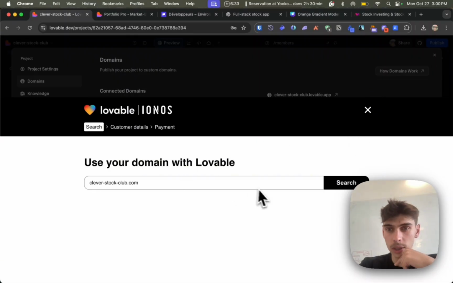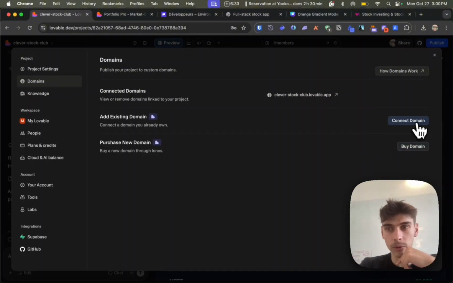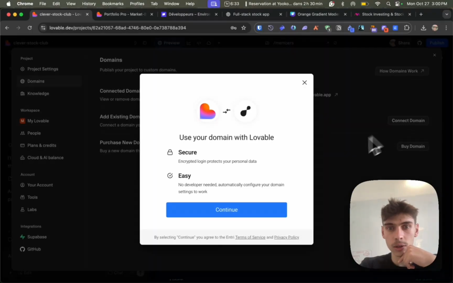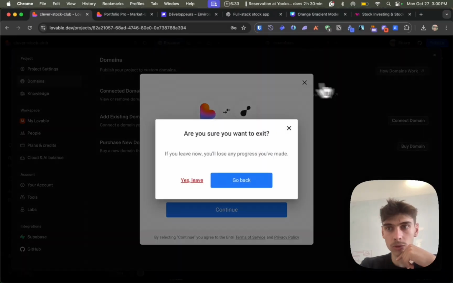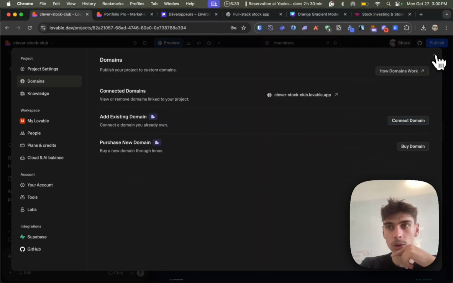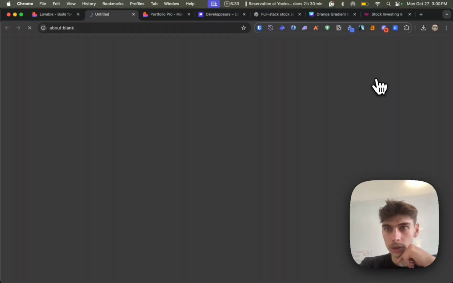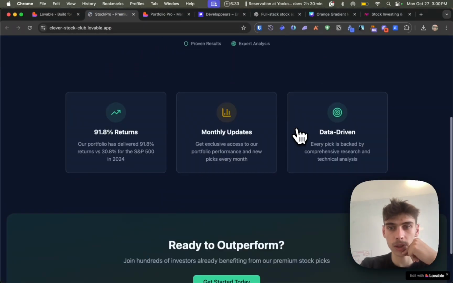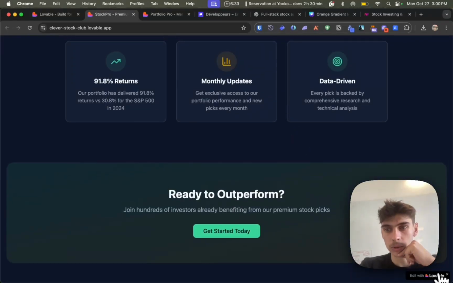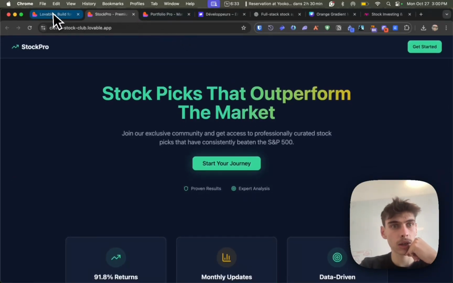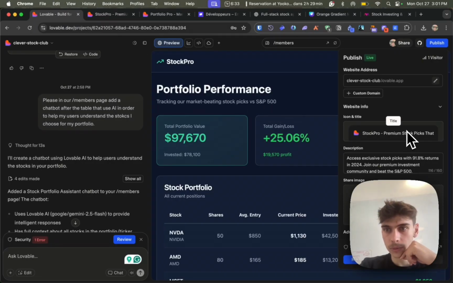So apparently we're published, but now we can actually buy a domain inside Lovable, which we don't want to do, and connect the domain with other external tools. But this is not what we're going to do today. We just want to learn about Lovable. So here, if I click publish, it's already live. If I check my app, yes, it's live. We see we still have the edit with Lovable here, but that's okay. I think we're good to go.